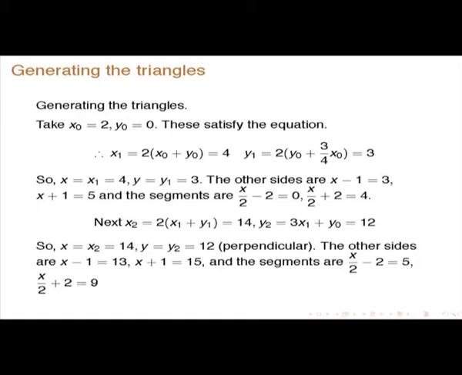x1 you take this and y1, 4 3. Okay, then you start from 4 3, other sides are x minus 1 is equal to 3, x plus 1 is equal to 5, and the segments are 0 and 4, as I told. But the next will be 14 12, x2 will be 14, y2 will be 12. So, x2 is equal to 14 and 12 is the perpendicular. The other sides are 13 and 15, 13, 14 and 15 are the sides, and the segments are 5 and 9.